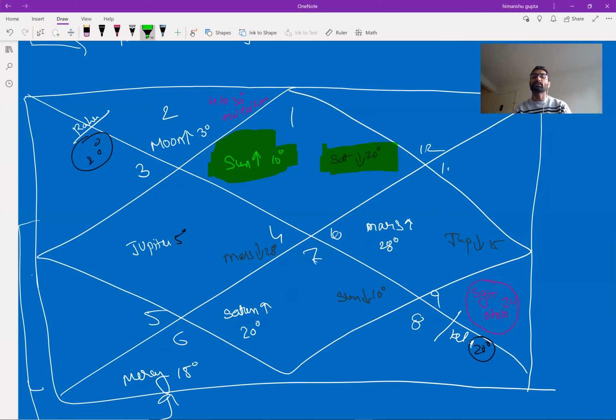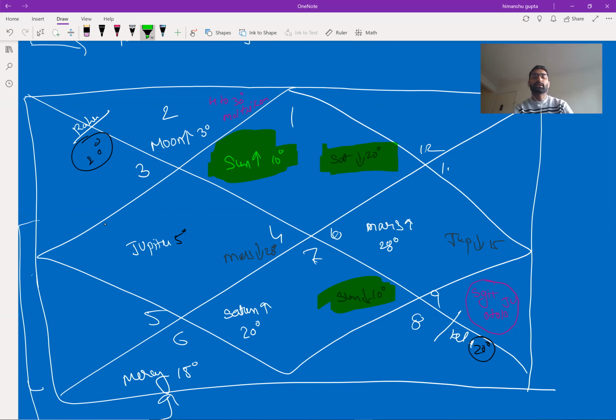So both are opposite houses. Like if in the first house some planet is exalted, then in the seventh house it gets debilitated. It is always so with every sign. So as the Sun is exalted in Aries at 10 degrees, it gets debilitated in Libra at 10 degrees.